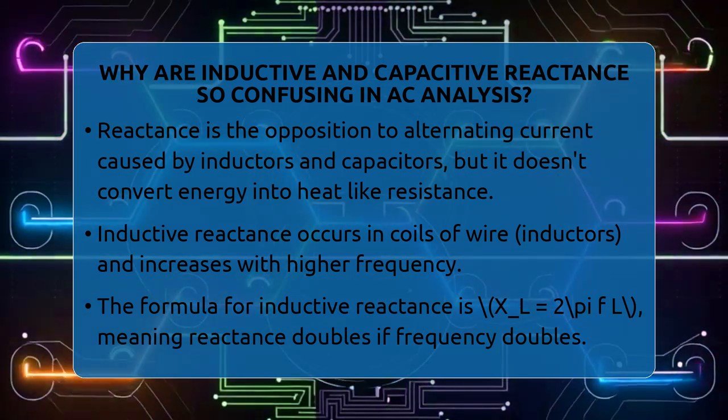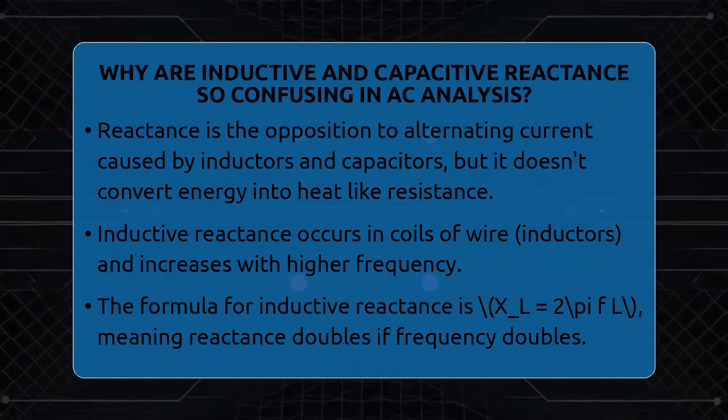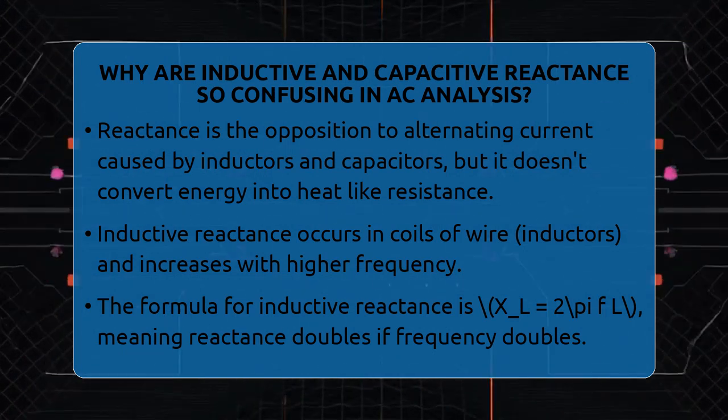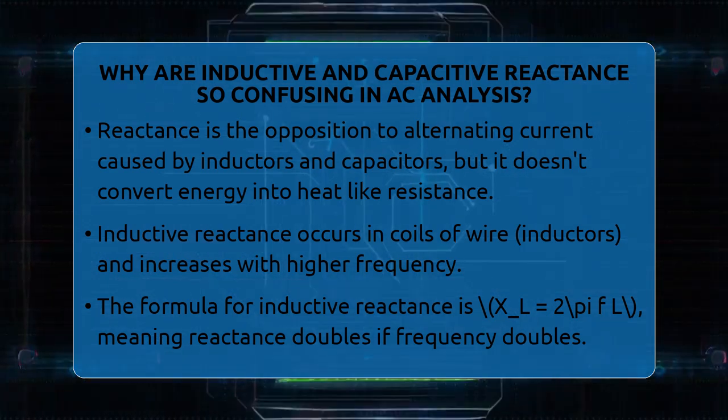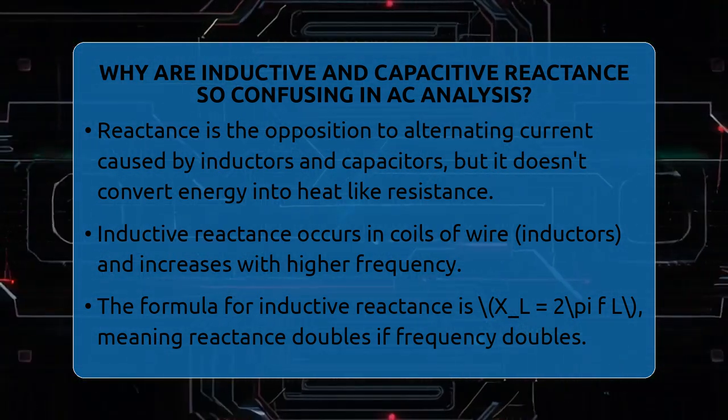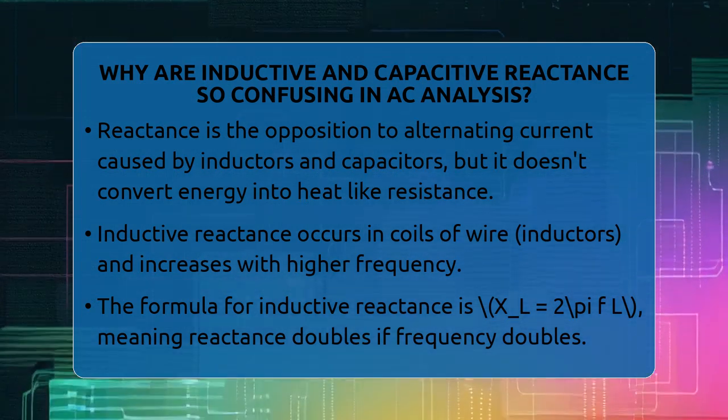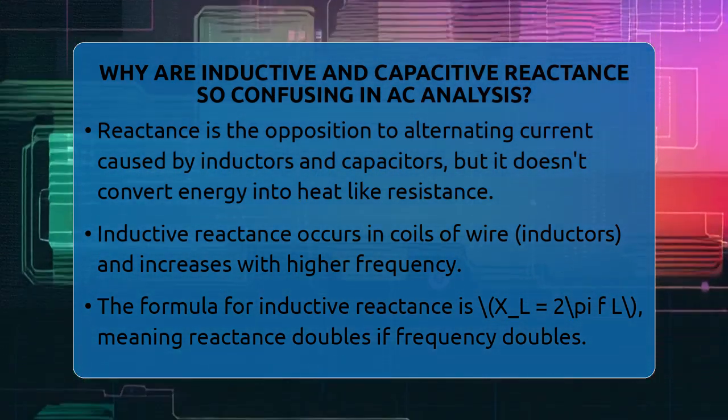It's the opposition to the flow of alternating current caused by inductors and capacitors. Unlike resistance, reactance doesn't turn electrical energy into heat. Instead, it causes a phase shift between voltage and current.